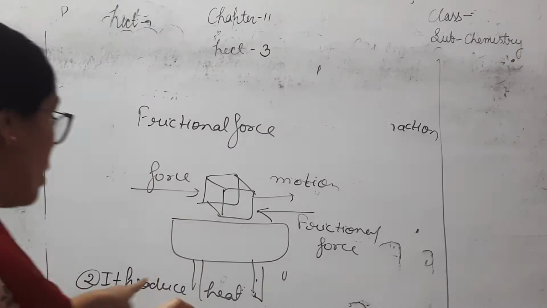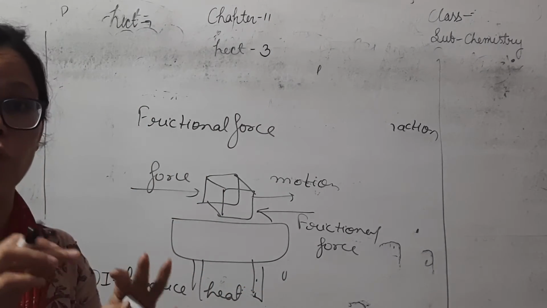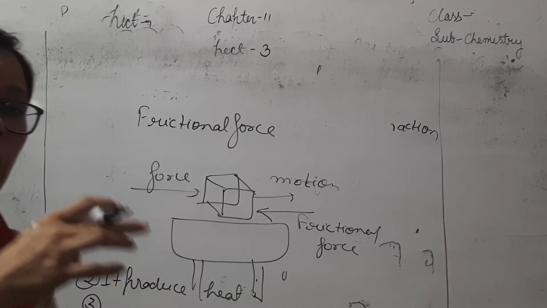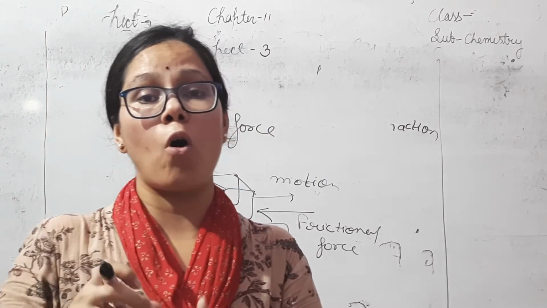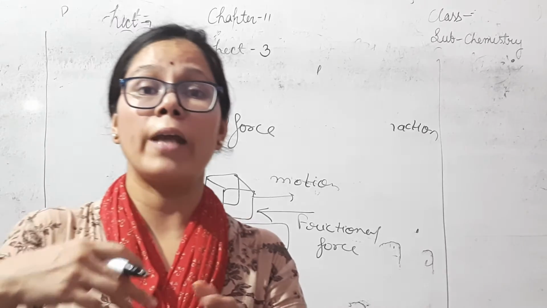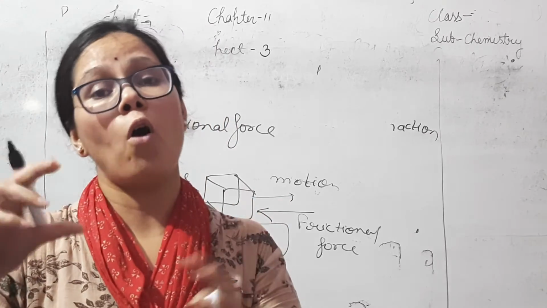Third one is that frictional force causes wear and tear to the object. Frictional force leads to the wear and tear of the object. For example, our shoe sole. When we wear shoes, the shoe sole wears out when it comes in contact with the surface.